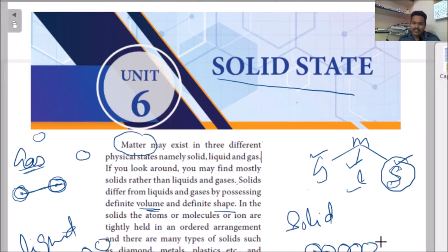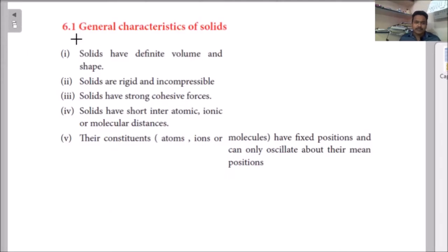They are arranged in an order. That is why in solids the interatomic distance is very less. In other words, their attractions are tight, so they come very near because they attract each other strongly. That is why their interatomic distance is also very less. This is what solids are.